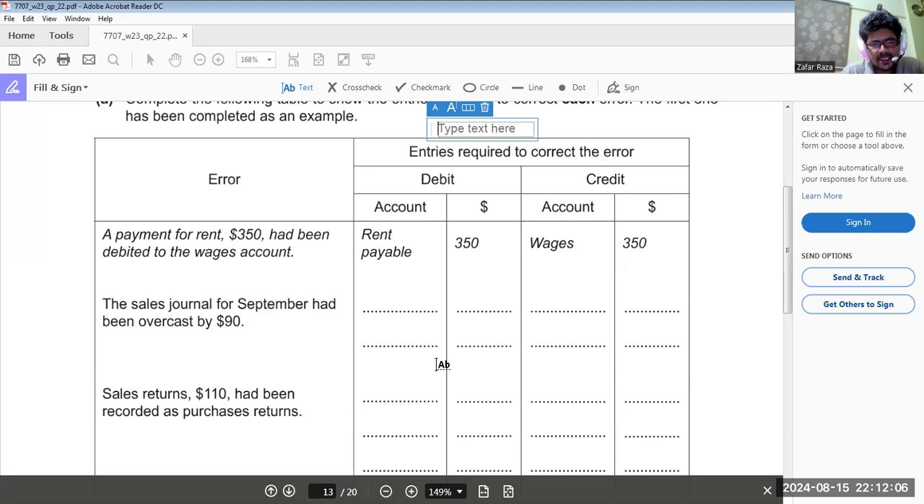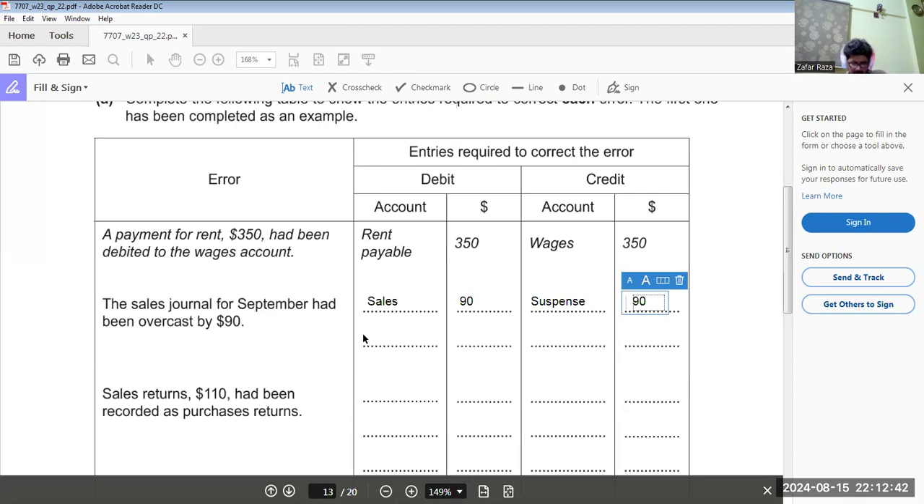Okay. The sales journal had been overcast by 90. This is a casting error. So what we have to do, we have to debit sales by $90 to decrease the sales. Okay. And suspense is going to be credited 90. What I tell my students every time is that you should go for the correct item first. The other item would be suspense. So don't worry about that. Getting my point clear?